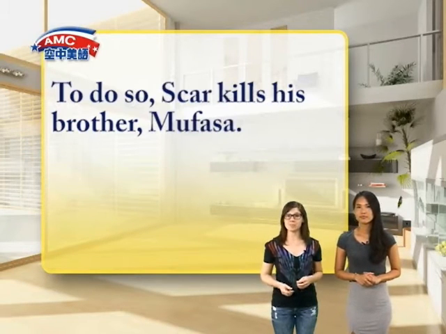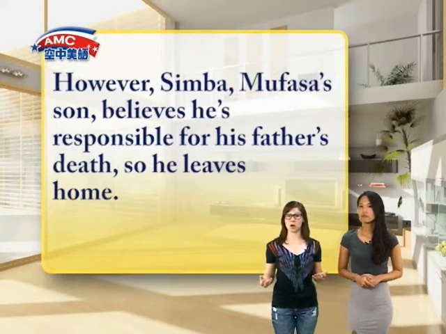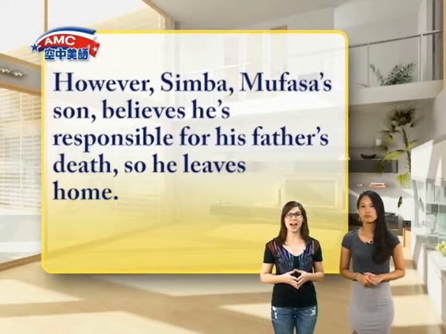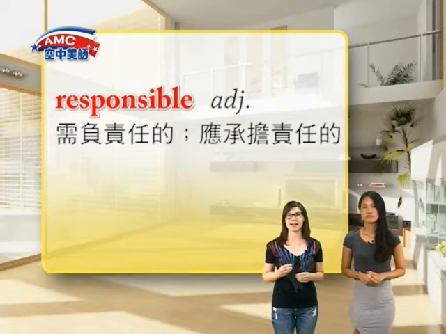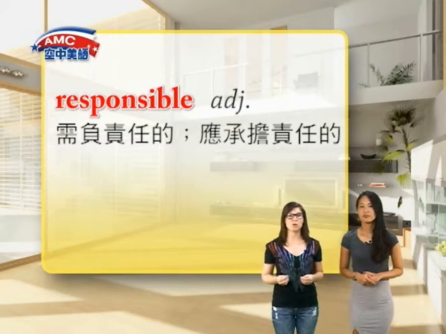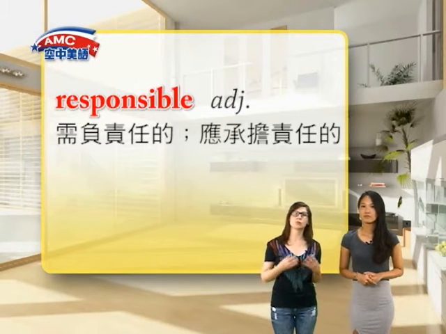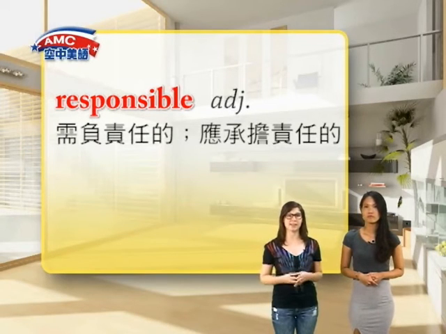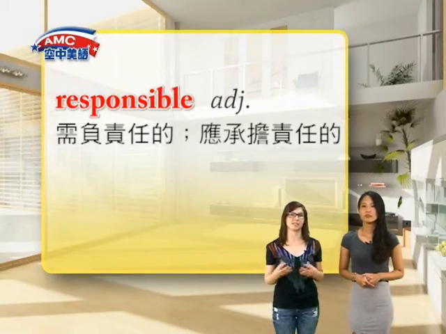The synopsis says, however, Simba, Mufasa's son, believes he's responsible for his father's death, so he leaves home. Now we saw the adjective responsible here, spelled R-E-S-P-O-N-S-I-B-L-E, responsible. This word describes someone who is guilty for a crime, mistake, or accident.